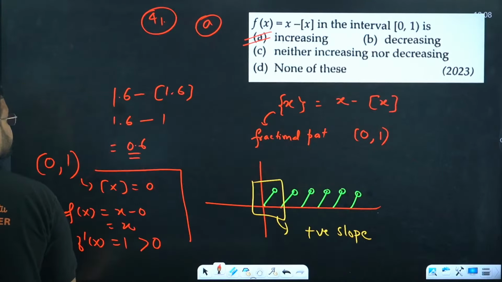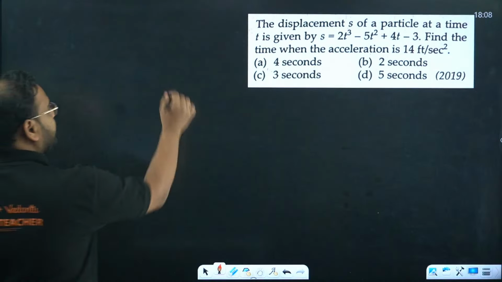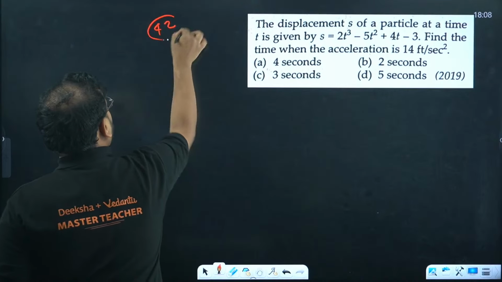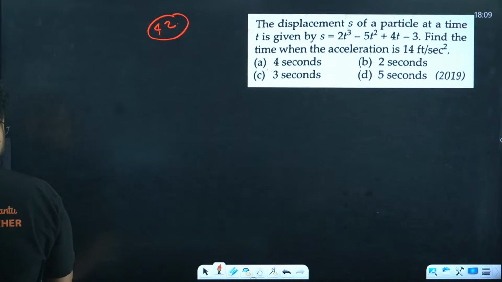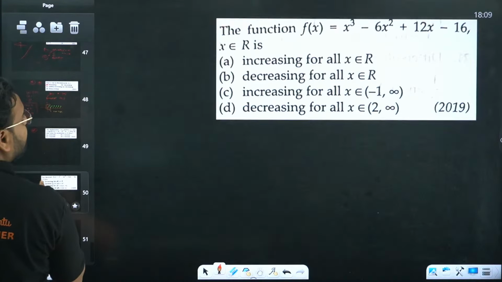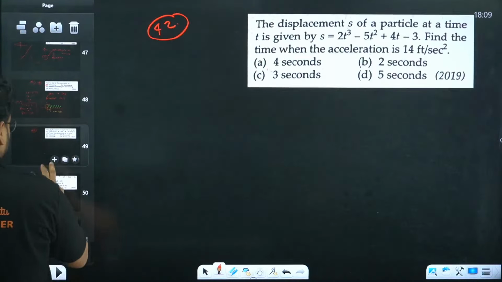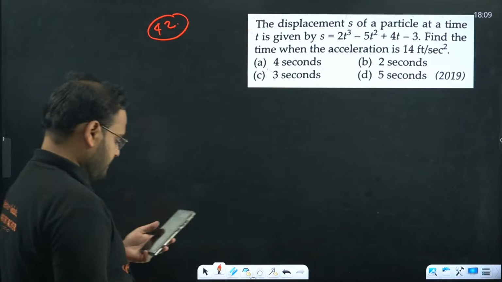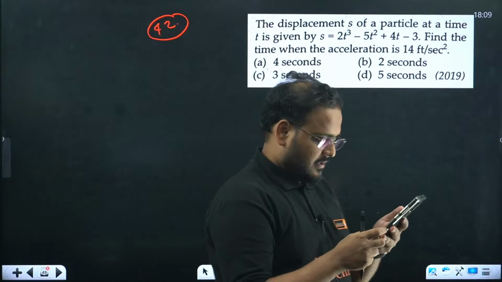Moving on. 42. I think this is the last question, guys. I think this is a, yeah, no, we have one more, sorry. We have one more, 43 also is there. Yeah, 42 first. Let's go. Hi, Savita.